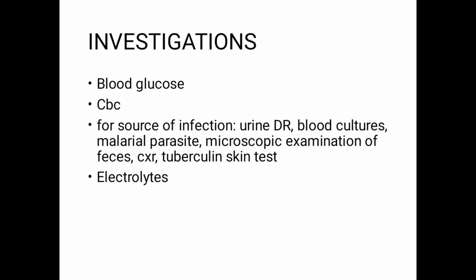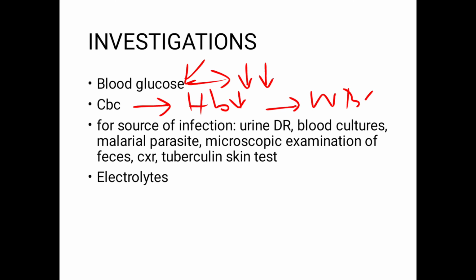Investigations. First of all, we'll have the general investigations. Get a blood glucose done, as you can expect a poorly fed child to have low blood glucose, and you need to treat this as an emergency as soon as possible. CBC. What are the things that need to be looked at in a CBC? The child might have low hemoglobin levels due to iron deficiency anemia, which can be due to some sort of parasitic infestation. Also, the child might have high WBC levels, which can be due to an infection present in the body. Secondly, get a screen for infection done as soon as possible.